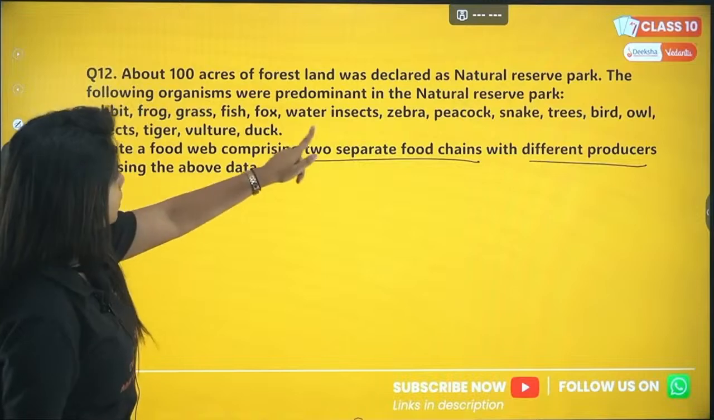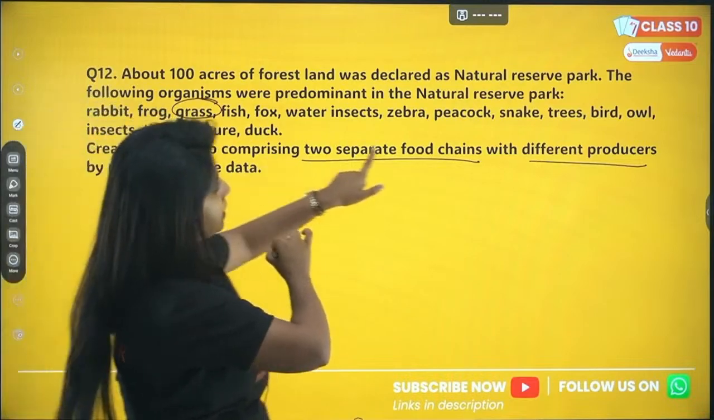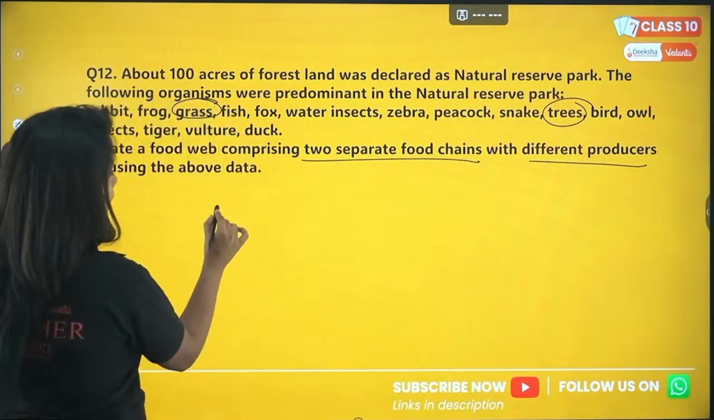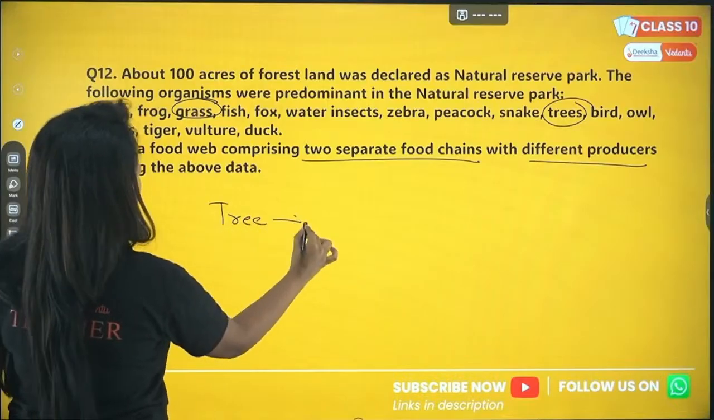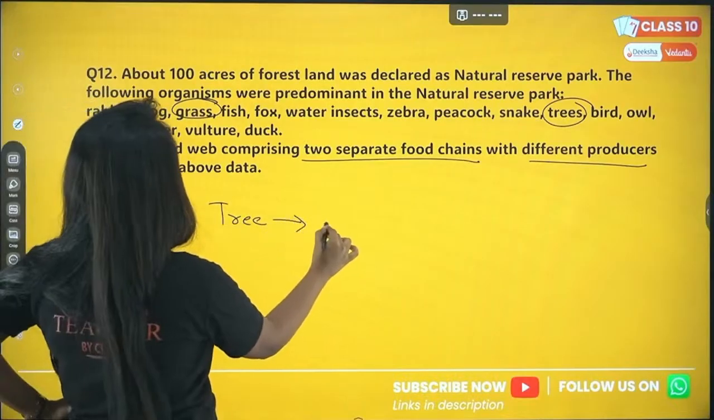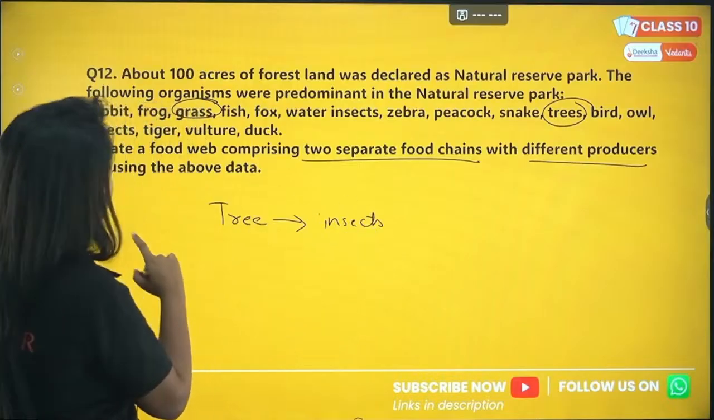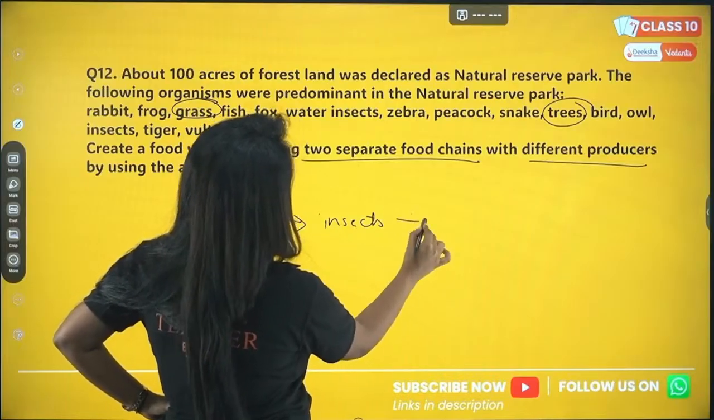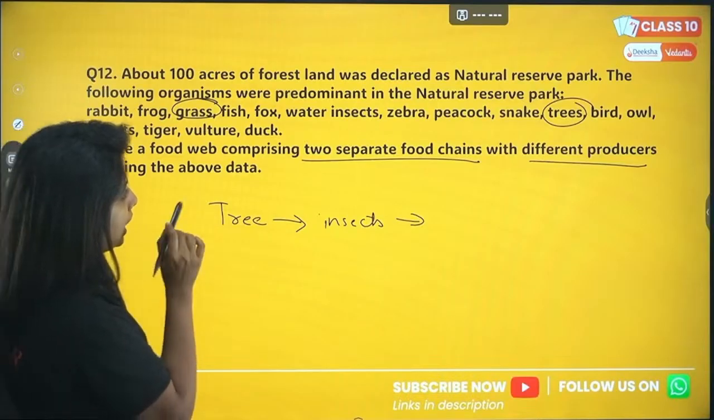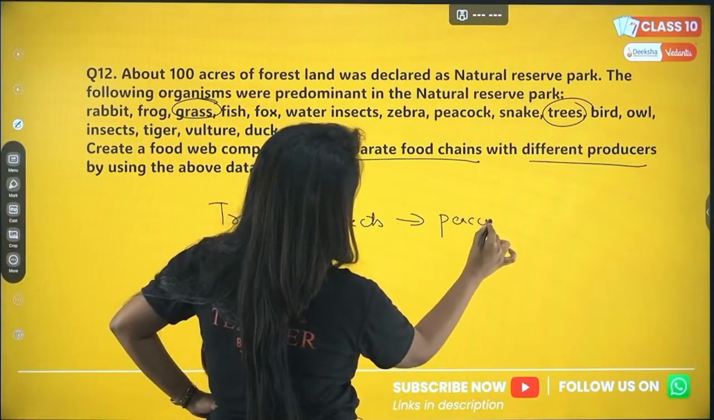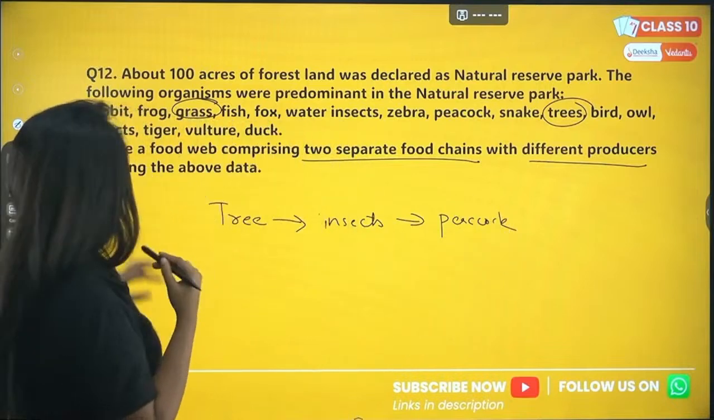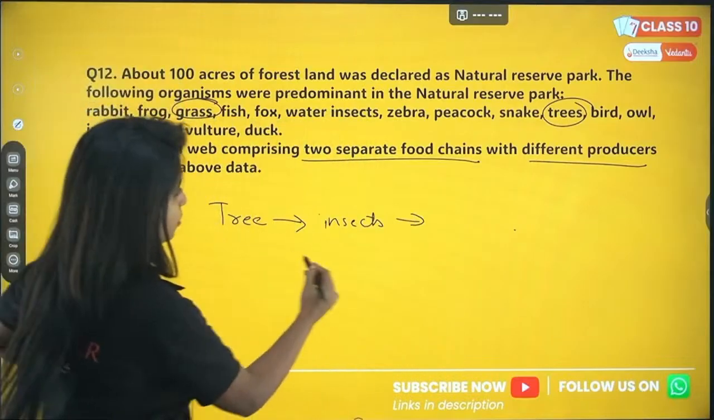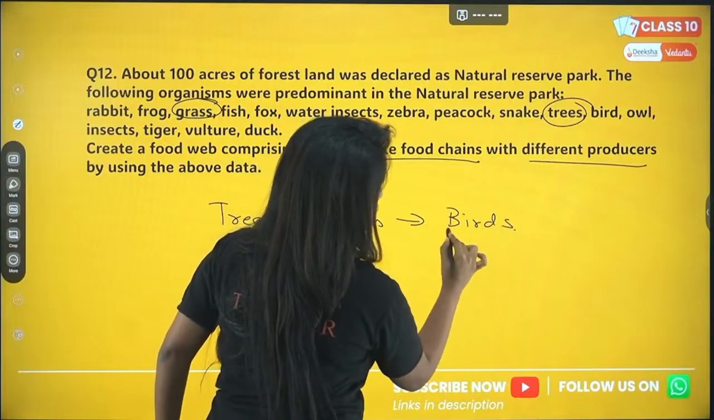In the plants' case, I have grass over here and I also have trees. So I can make a tree food chain and a grassland food chain. For the tree food chain, if I start off with a tree, suppose there are some insects feeding on it. Those insects are being eaten by a peacock. But this is a tree, so I cannot put a peacock there. I have to put something else, so I will put birds over here.